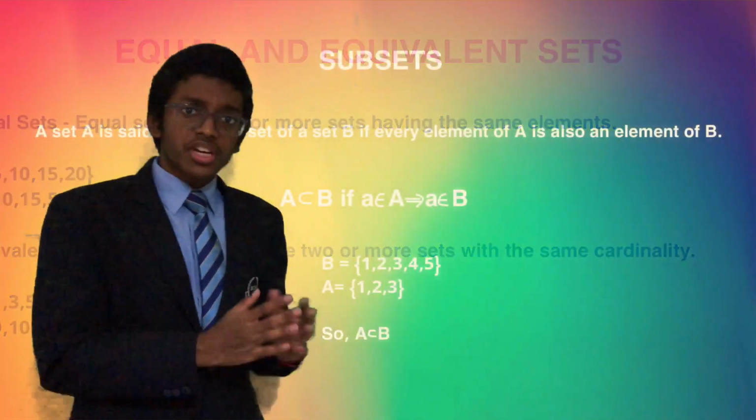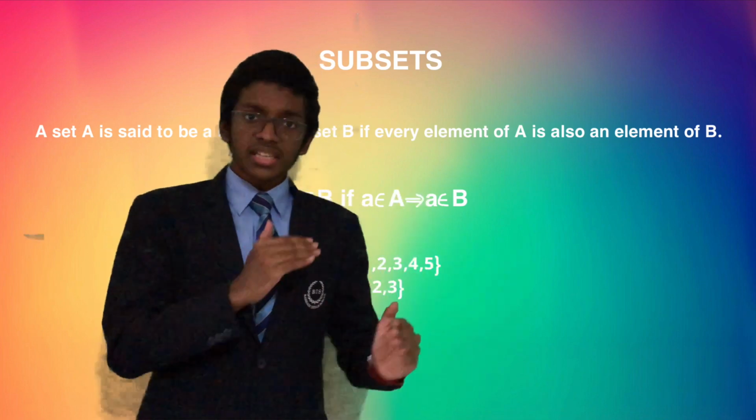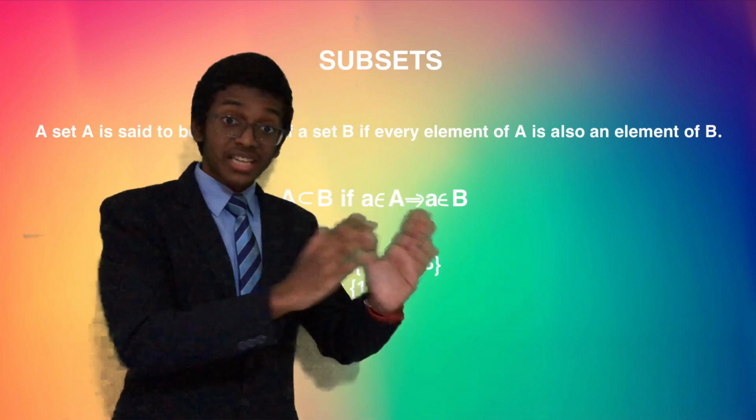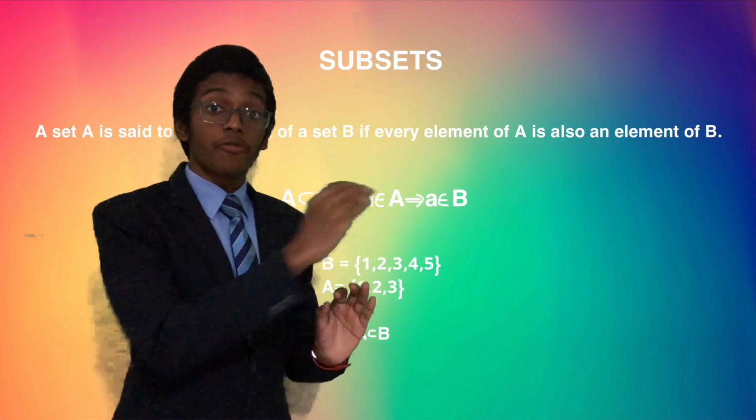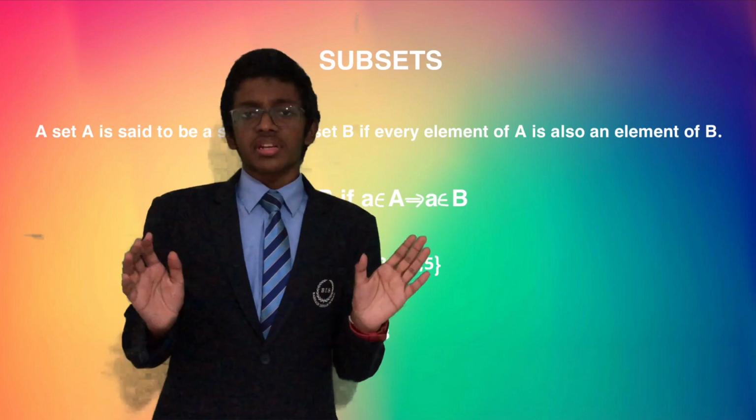Now moving forward to subsets. Let's split the word into sub and sets. Sub means a part of. Hence, subsets are basically a part of a bigger set, which later will be called the universal set. The definition is very simple.